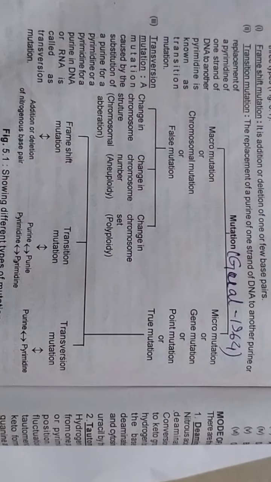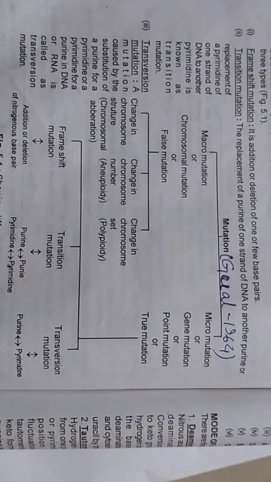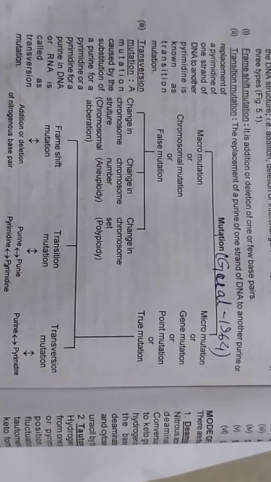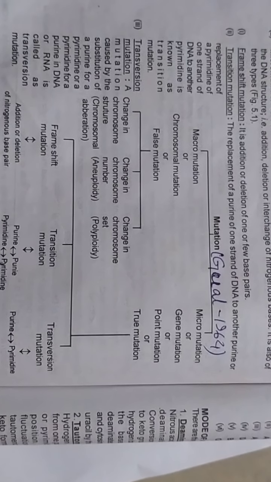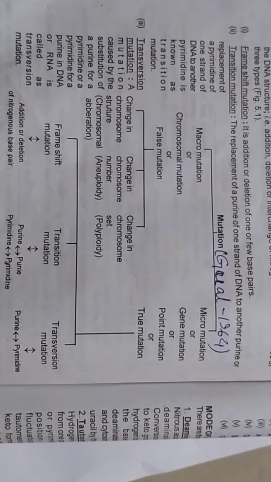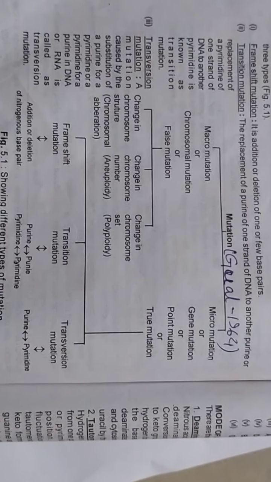In chromosomal aberration, the change is in chromosome structure but chromosome set and number remain constant, while in aneuploidy, here only a change in chromosome number occurs due to addition or deletion of one or more chromosomes, but here the chromosome set remains unchanged.